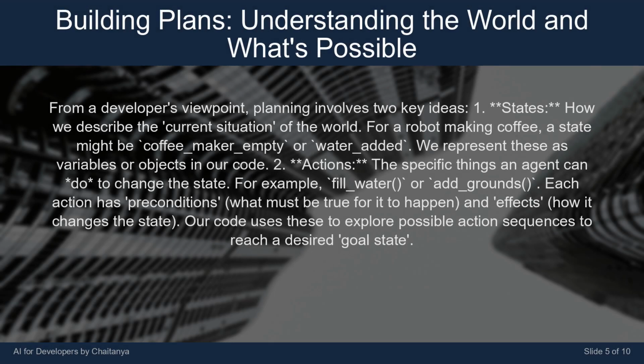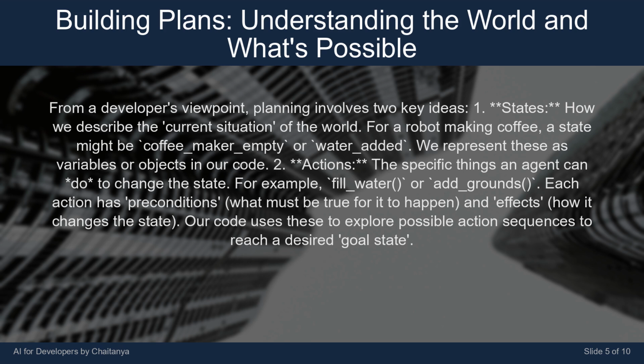From a developer's viewpoint, planning involves two key ideas. 1. States. How we describe the current situation of the world. For a robot making coffee, a state might be coffee maker empty or water added. We represent these as variables or objects in our code. 2. Actions.